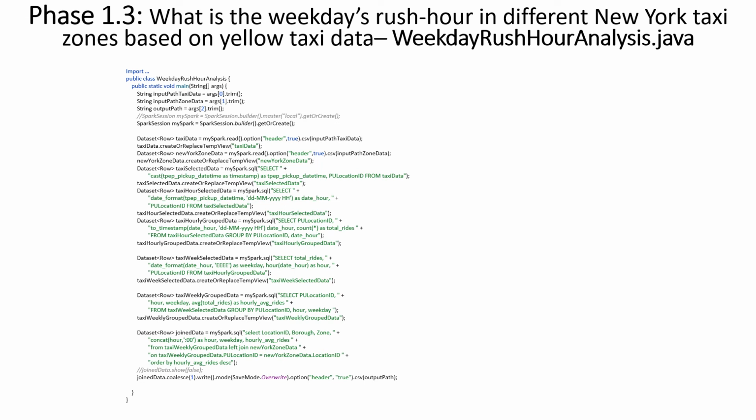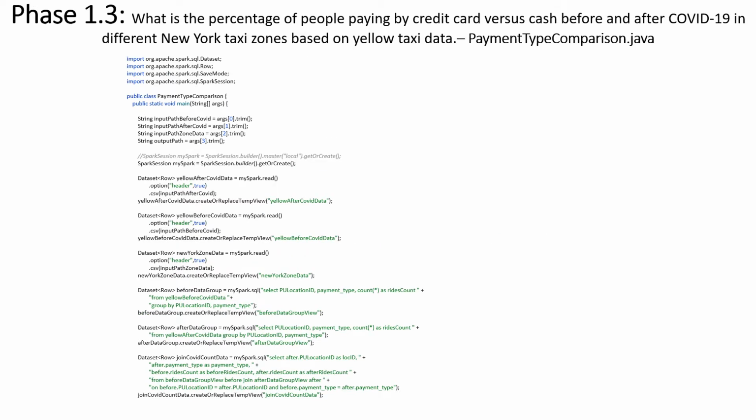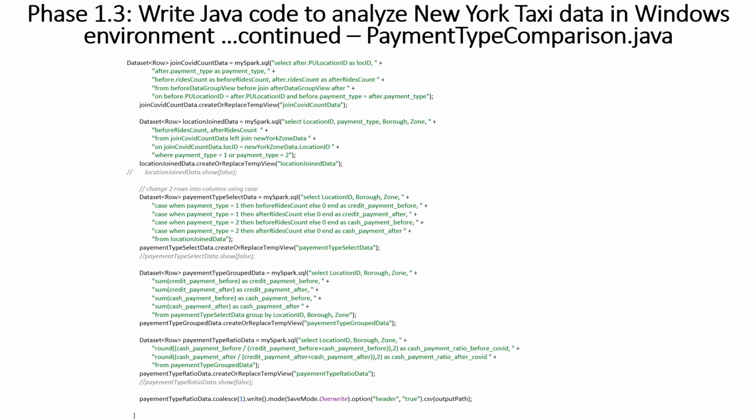This is another class that shows weekday rush hour in different New York taxi zones. Here is a more sophisticated Java class that shows the percentage of passengers before and after COVID in different New York taxi zones based on yellow taxi data. Here is the class that shows the percentage of people paying by credit card versus cash before and after COVID. Here is the continuation of the payment type comparison class.